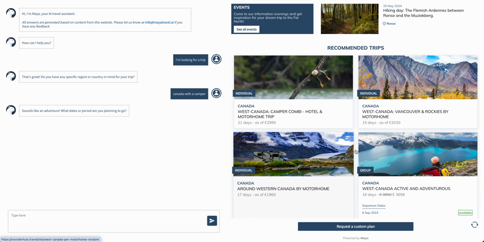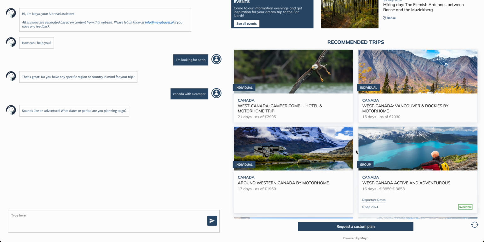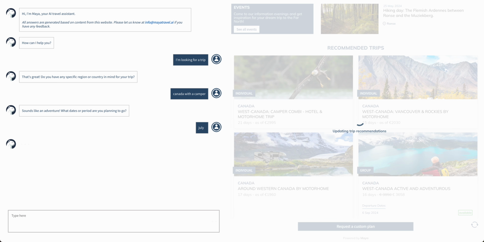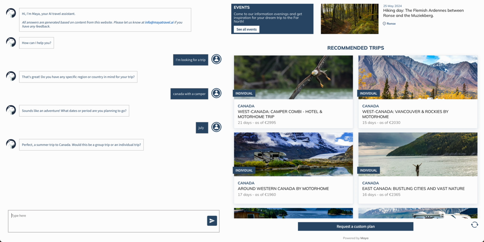For them, the individual trips are all custom built, while the group trips have fixed dates and they have availability. So you can see in this case that the departure date, 6th of September, still has some slots available. So this is fetched in real time. Continuing the conversation, Maya is asking what dates we want to go. Let's say July. And then you can see that this trip in September isn't available in July. So this won't be shown anymore after this recommended trip update.